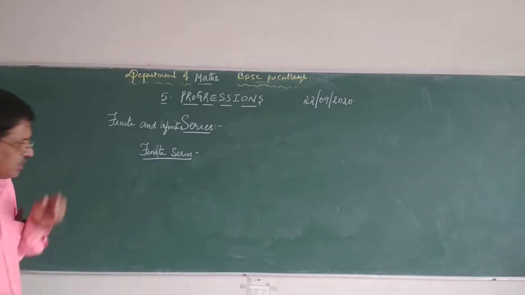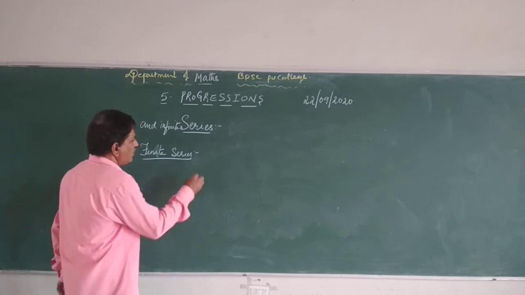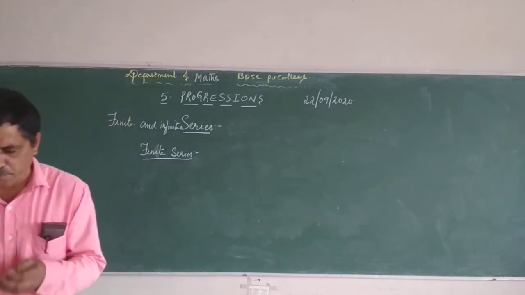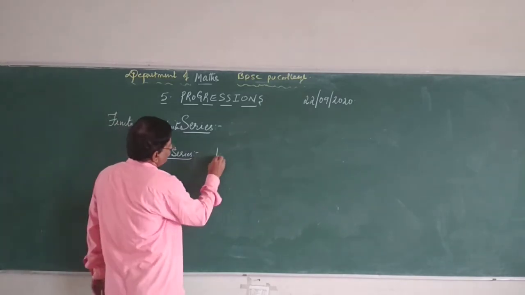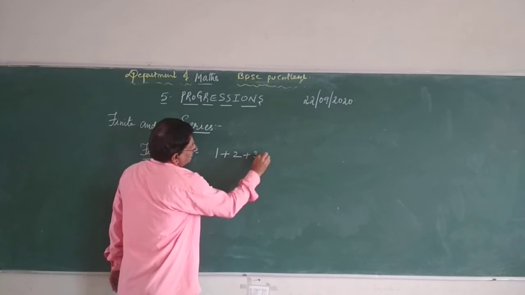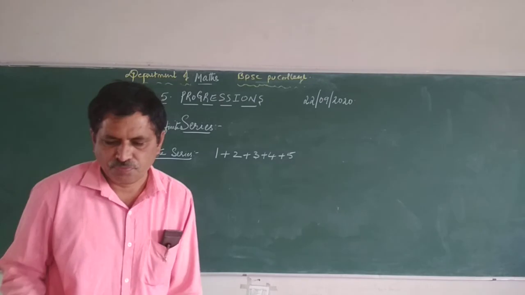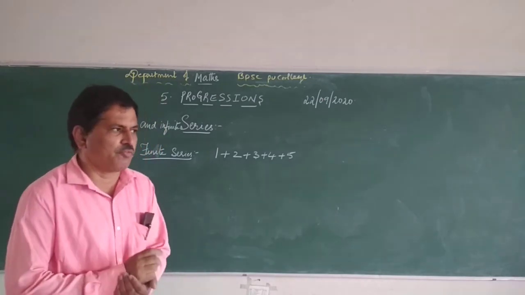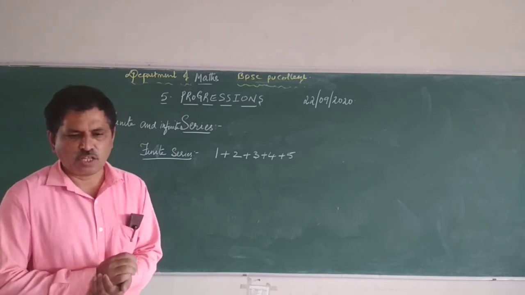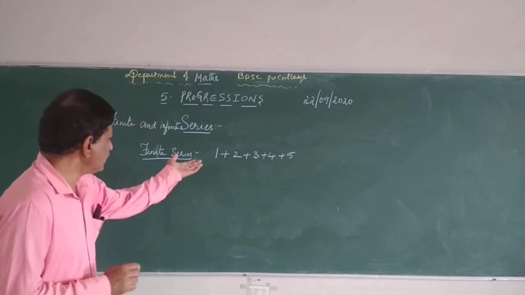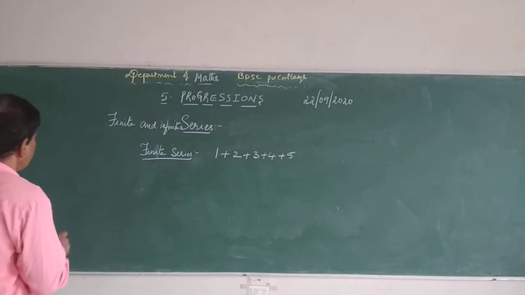Right. Write down: a series having a finite number of elements is called a finite series. You can take this example: 1 plus 2 plus 3 plus 4 plus 5.